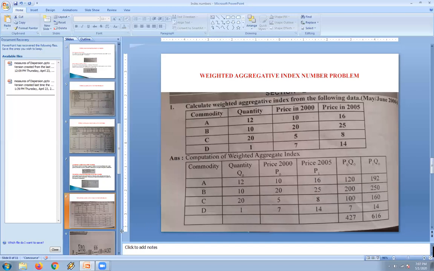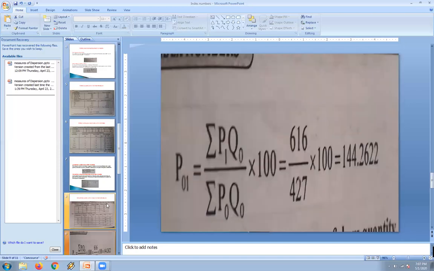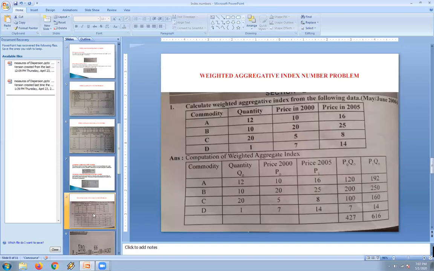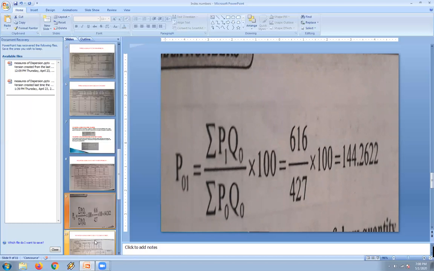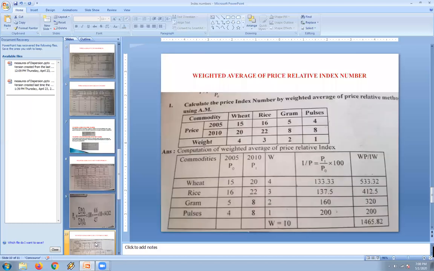Now using these two values in the formula, let us calculate the price index by the weighted aggregative index method. So price index equals sigma P1Q0 by sigma P0Q0 into 100. So 616 divided by 427 into 100. The price index is 144.2622. So this is how we calculate under the weighted aggregative method.